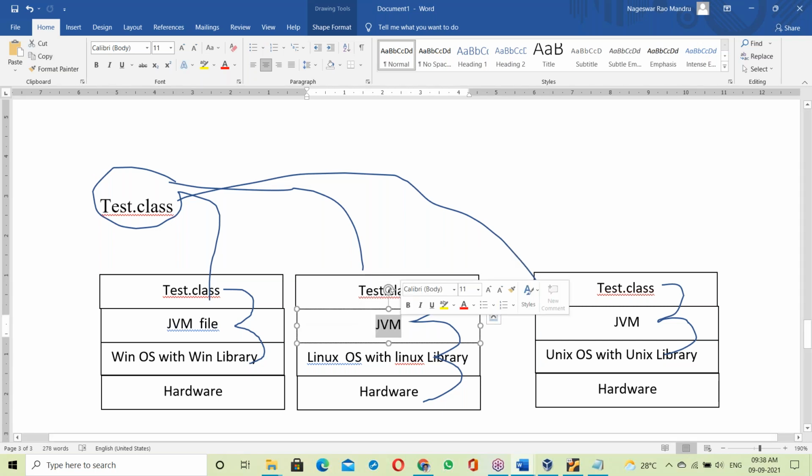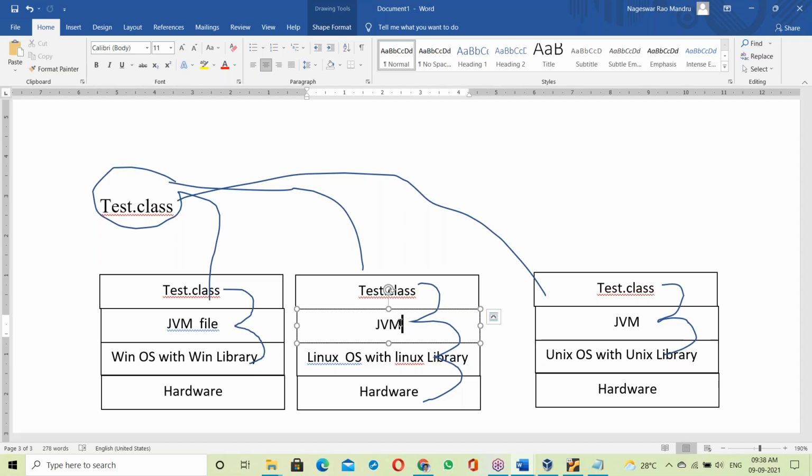So how can you get the JVM? Yes, the JDK. Once the JDK is installed, you can get the JVM. So the JDK is required. To run a Java program, the JDK is compulsory. Without the JDK, a Java program won't run here.